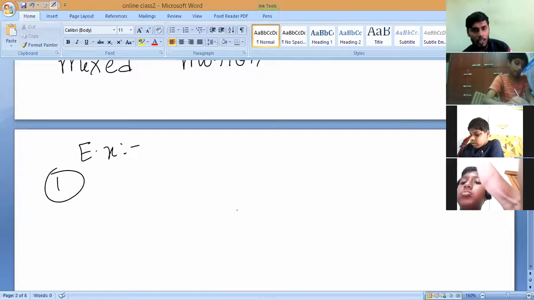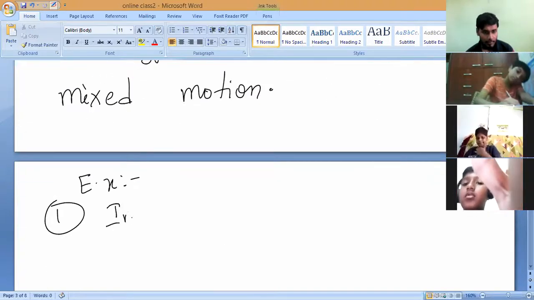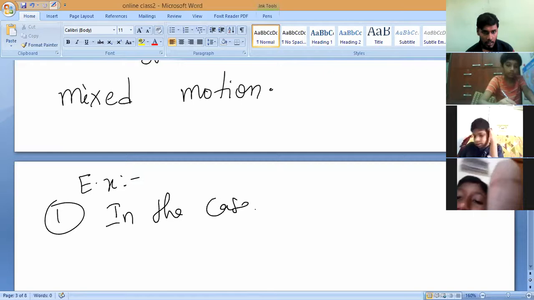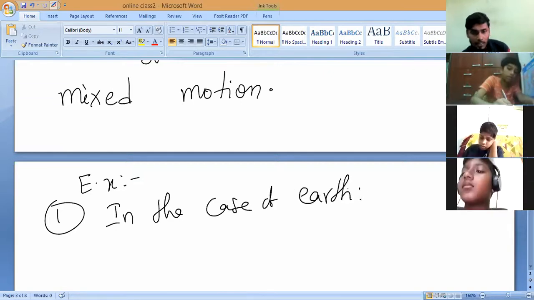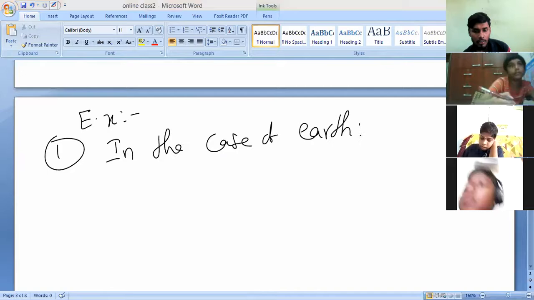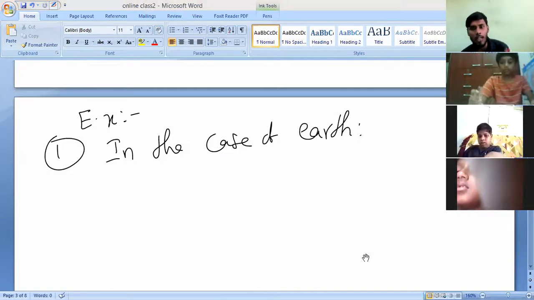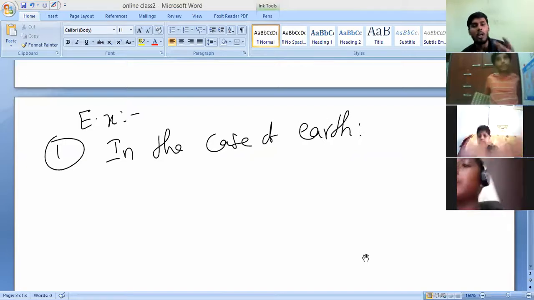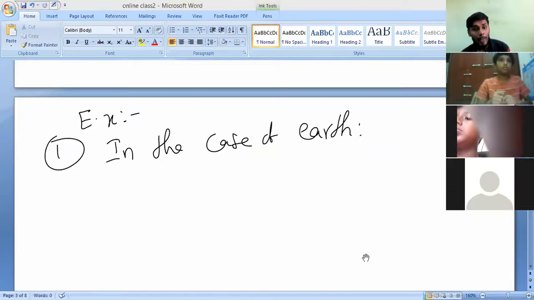In the case of Earth, what are the types of motions present? If you observe, the Earth moves around the Sun. So it has circular motion, and the Earth repeats its motion after every regular interval of time. So it has periodic motion.